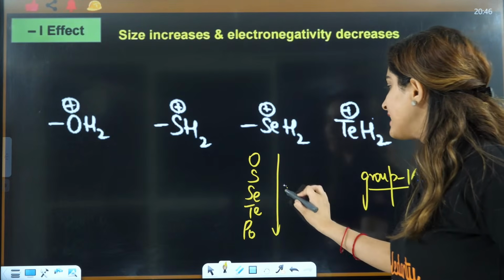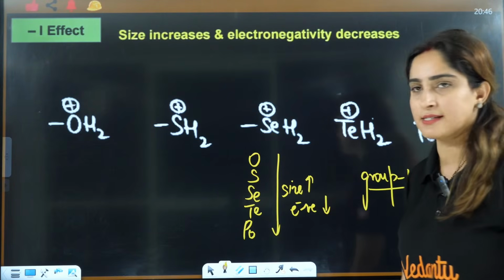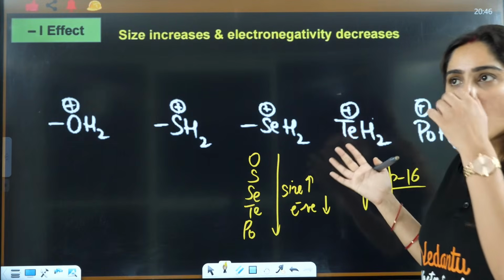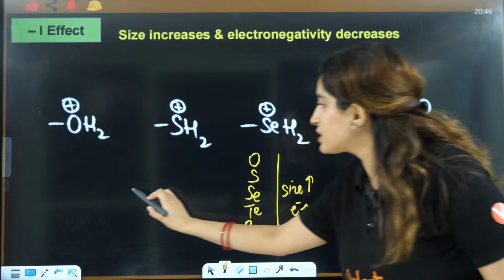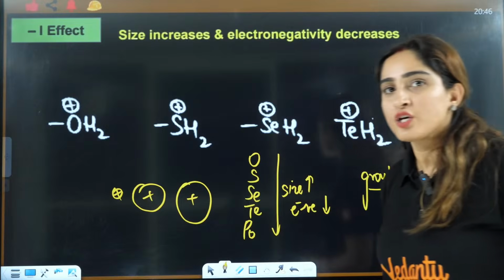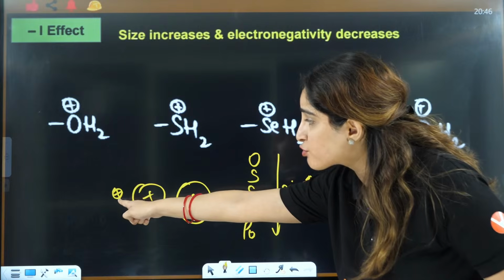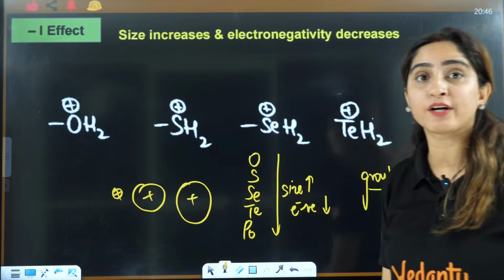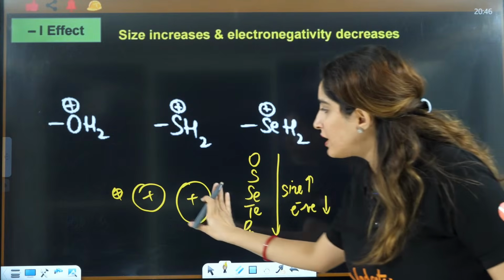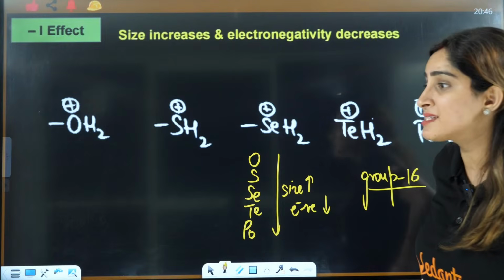Down the group, size increases, electronegativity decreases, right? Because down the group size is increasing. So size is less here, then it is increasing. Charge is same, right? So this is more electronegative. It wants to have electrons. It is like, I am electronegative, my size is also small, so I would love to have electrons. That's why the minus I effect is maximum.